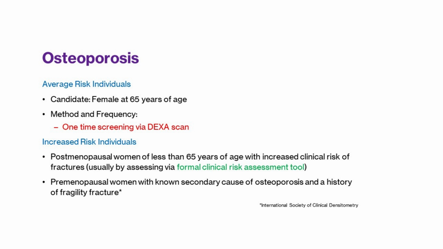There are certain individuals who have increased risk of osteoporosis, and these individuals need screening at or before 65 years of age. In cases of postmenopausal women of less than 65 years of age with increased clinical risk of fractures, they are usually screened before 65 years of age depending upon the risk of fractures, and the risk of fractures is usually estimated using a formal clinical risk assessment tool like FRAX scoring.